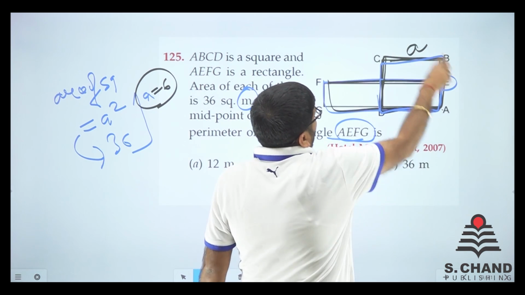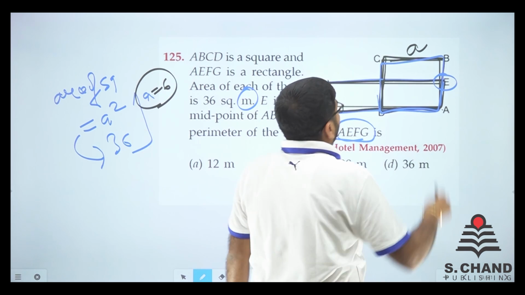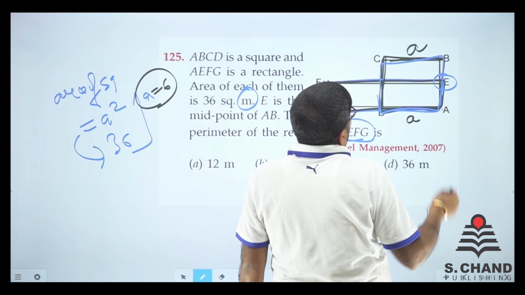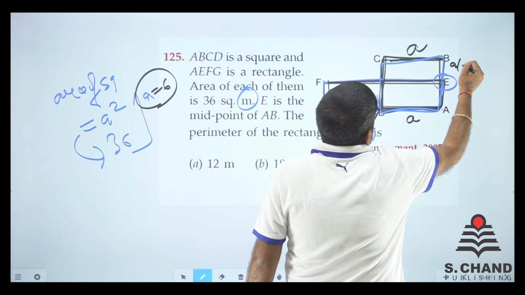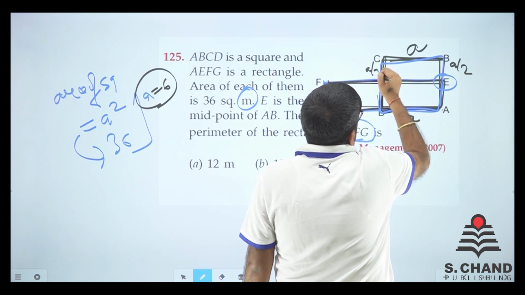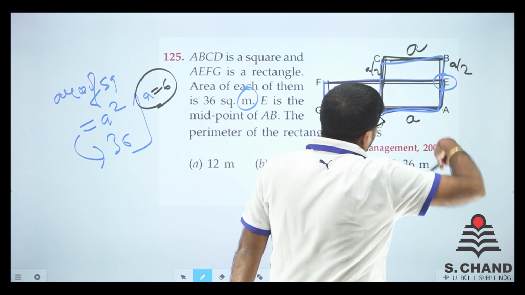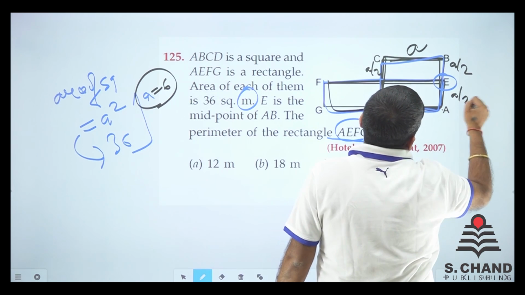Now if this is a square, that means this is a, and this is a by 2, and this portion is a by 2. That we know. This is the midpoint, so if this is a by 2, this is a by 2.